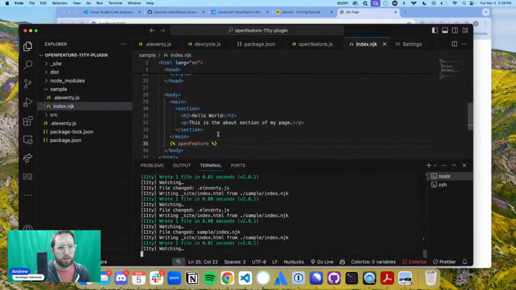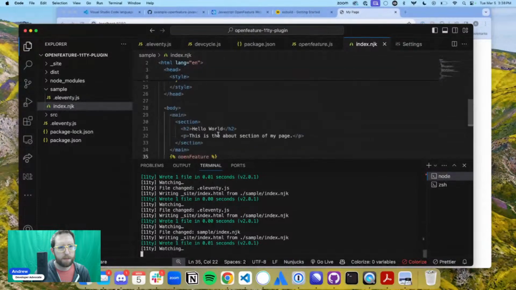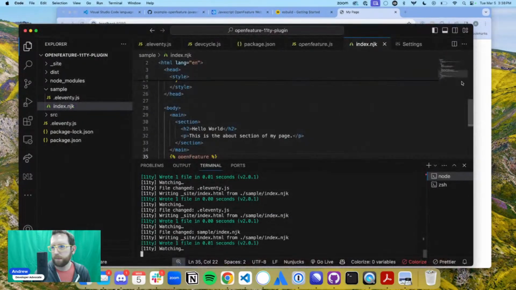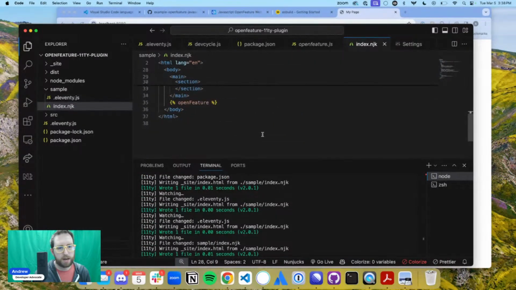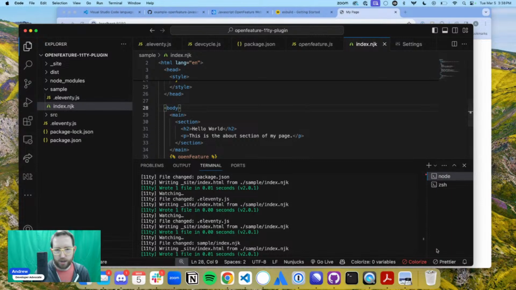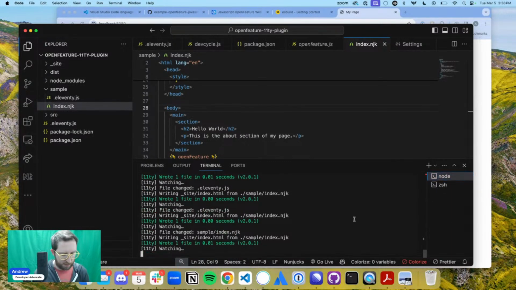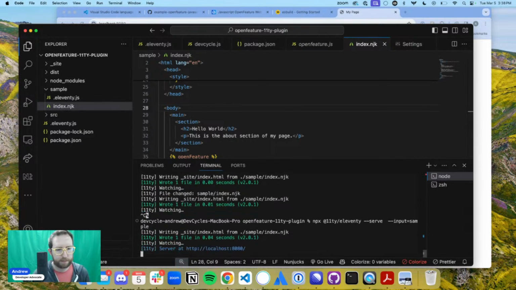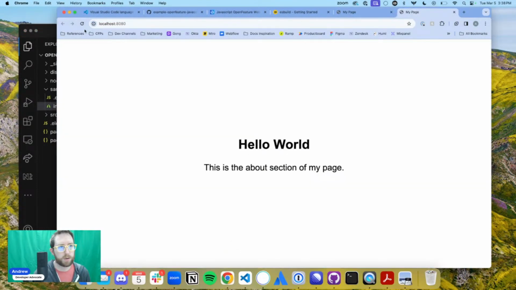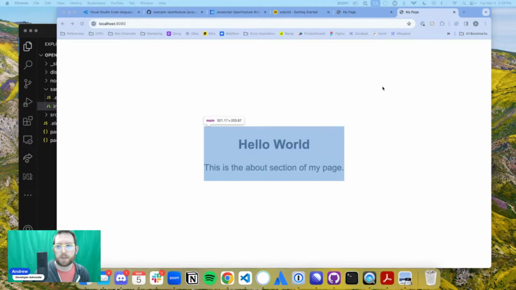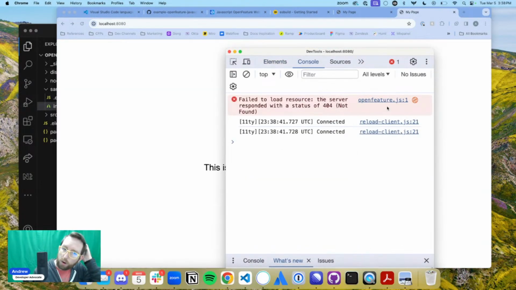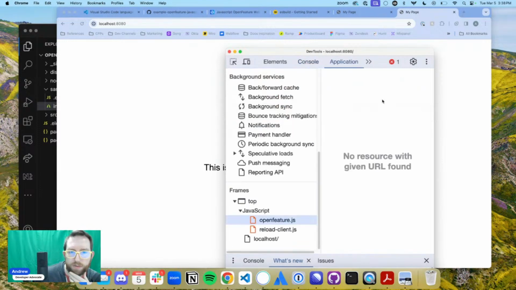Oh, why do I have Hello World there? Why do I have Hello World twice, people? Oh, duh, because I didn't rebuild. I didn't actually rebuild my sample project. So I actually need to stop this and then run this again. So that should do it. Yeah, here we go. So let's go look in our inspect and see if we've got any errors in here. And we do, we've got an error. 404, not found with status openfeature.js.